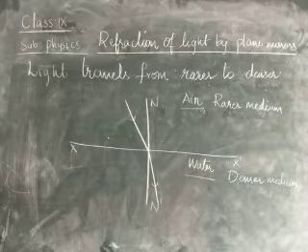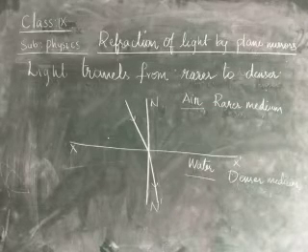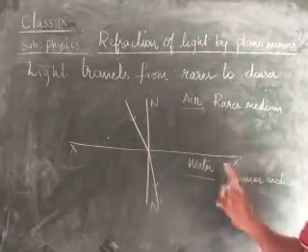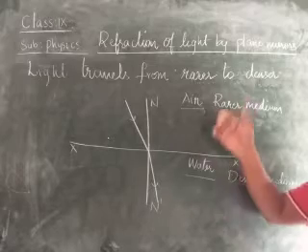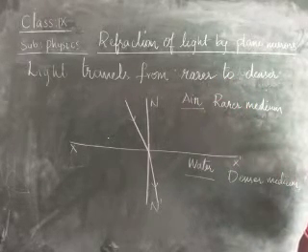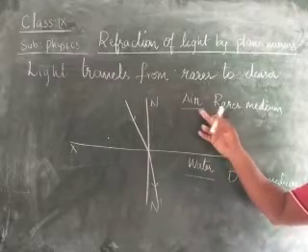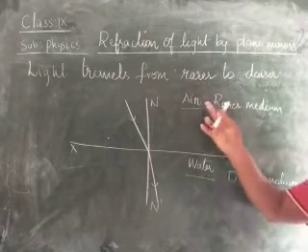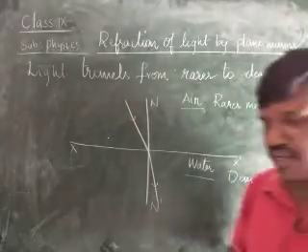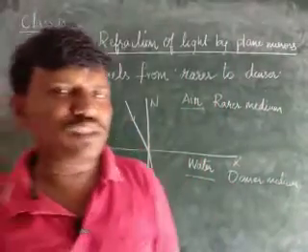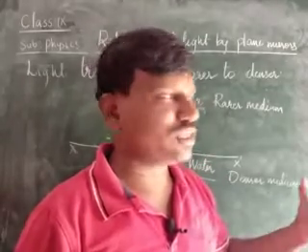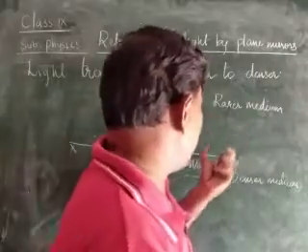When we take any two media, normally one medium becomes the rarer medium, children, and another medium becomes the denser medium. We should compare only the particular two media. When we compare the two particular media, one becomes rarer, one becomes denser. Here air is the rarer and water is the denser.